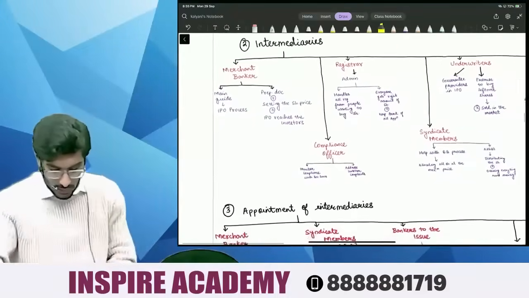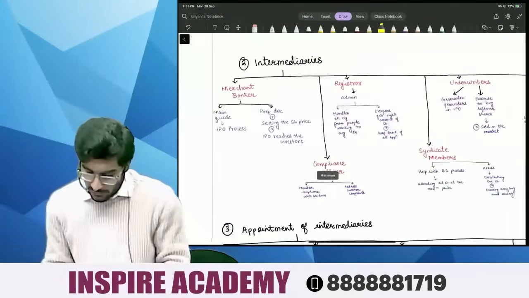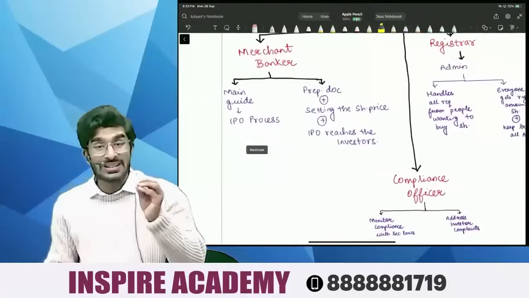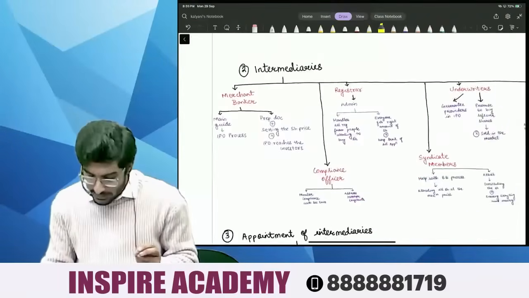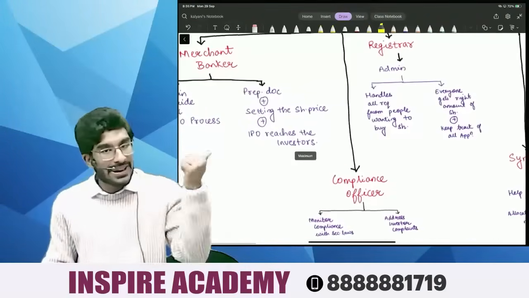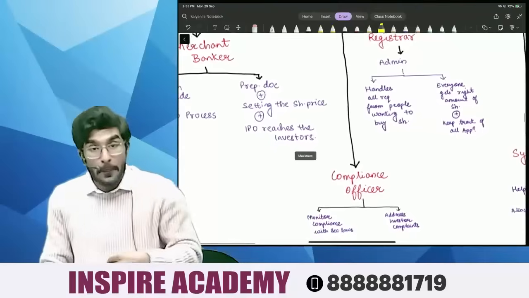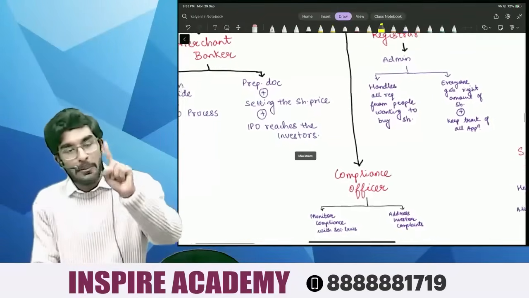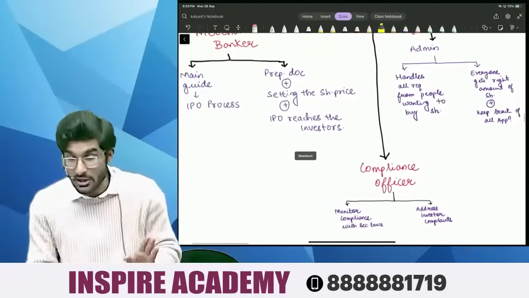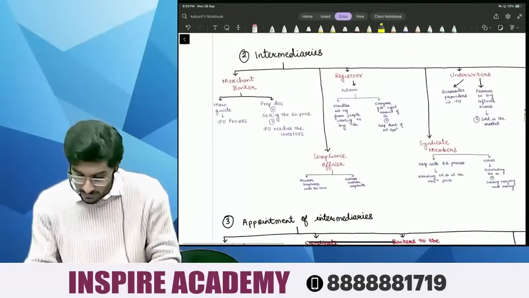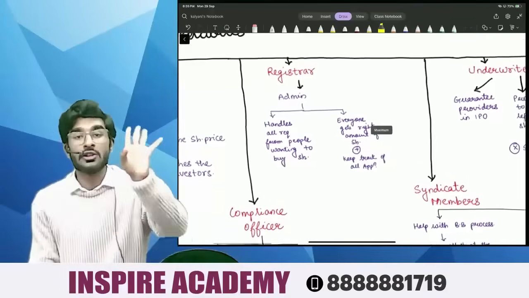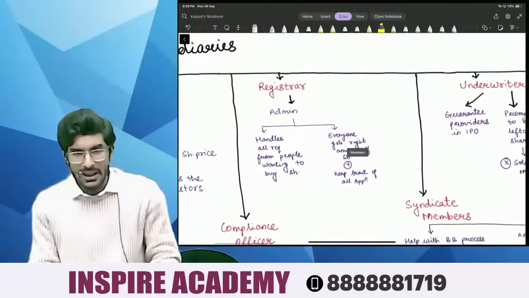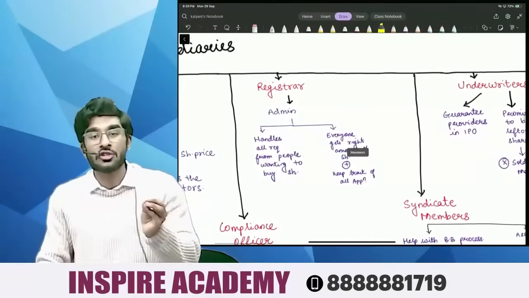Okay, so people, what is the job of merchant banker? He acts as a main guide of the IPO process. His job is to prepare legal, financial documents, plus setting the share prices and making sure that IPO reaches the investor. Number 2 is registrar. Registrar's role is, he acts as an administrator of shares.